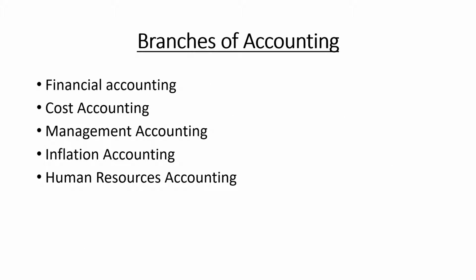Next, branches of accounting. We have five different branches of accounting. The first one is financial accounting, the second is cost accounting, the third is management accounting, the fourth is inflation accounting, and the last is human resource accounting. Why is financial accounting required? It is required in order to ascertain the financial results of any business organization.